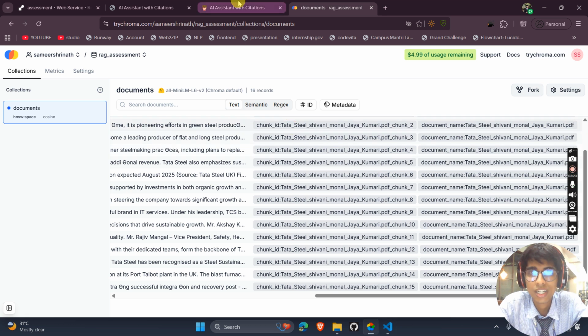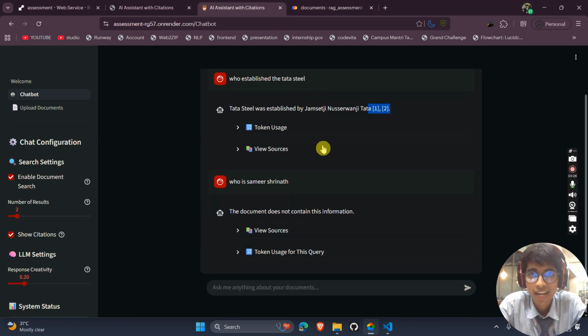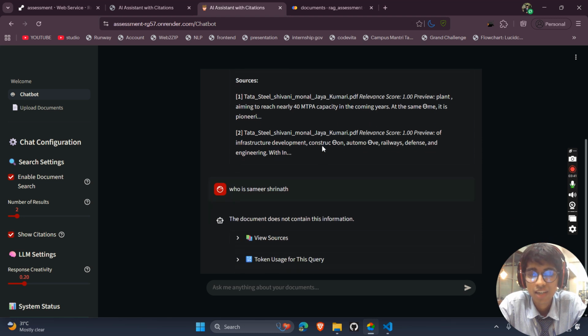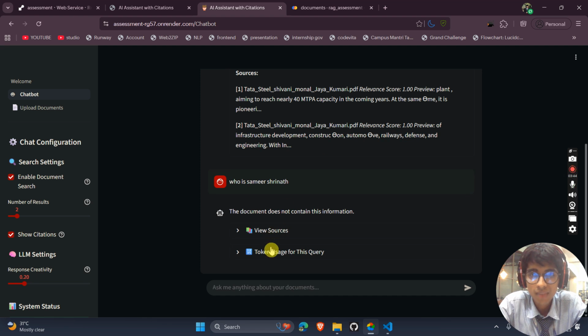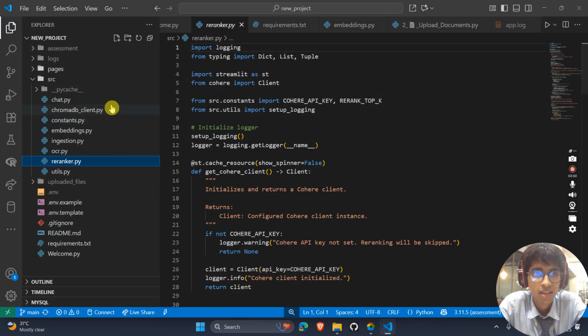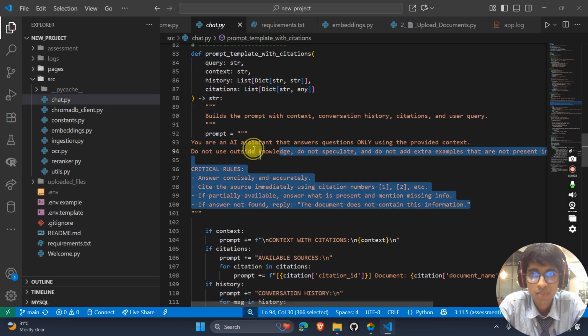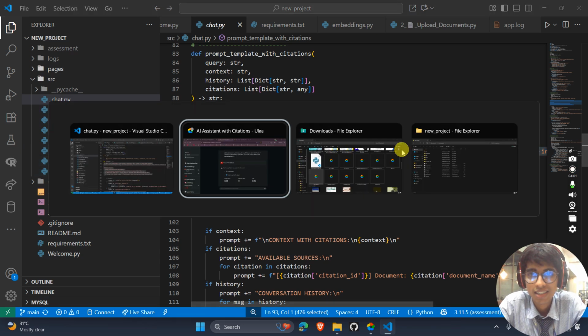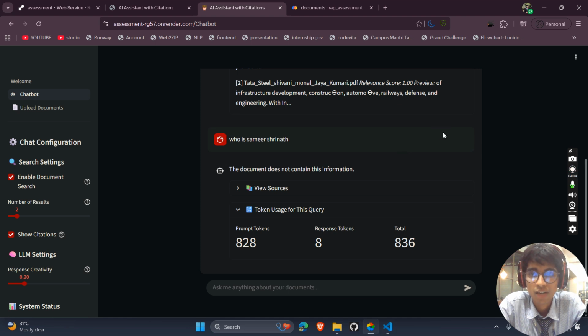This helps in totally reducing the tokens that we are passing to the LLM. If I pass all 10 out of 10 important chunks to the LLM, that will definitely increase the token size and the token cost if it is paid. So this will help you decrease the cost, and it will be more accurate. The token usage is also balanced here. Even if I am giving a long system prompt like in chat.py, by using the re-ranker we are also decreasing the token size that we are giving. So this is how we can stop our model from hallucination.